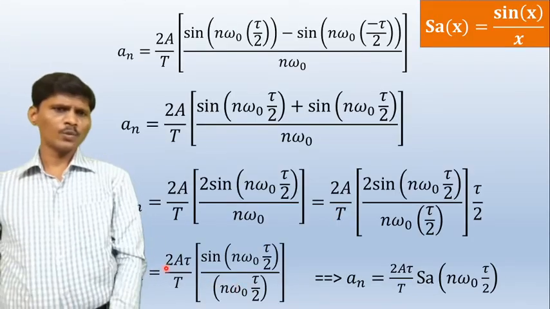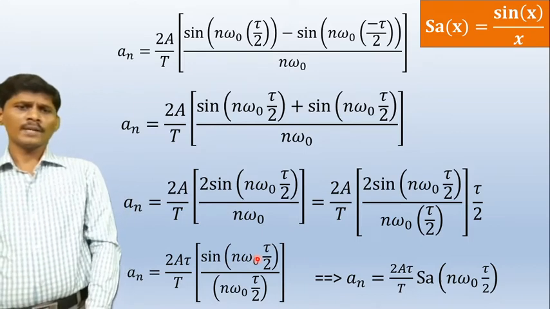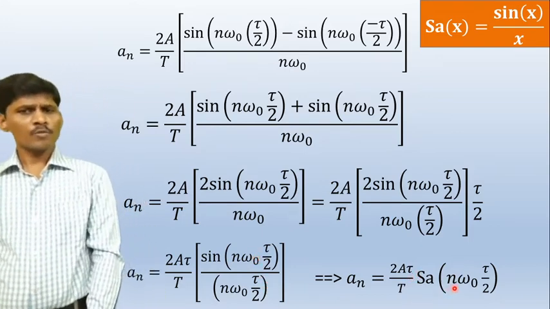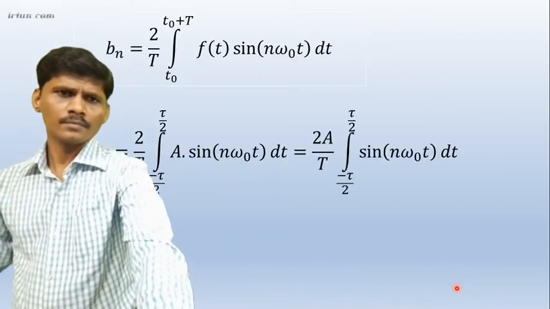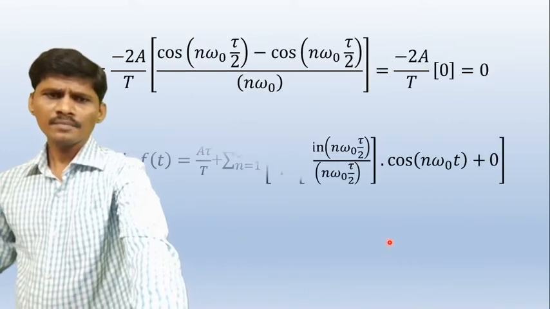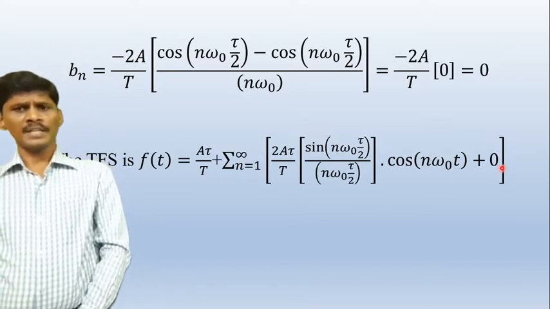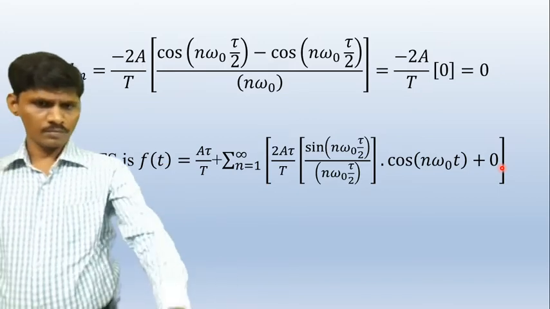an is equal to 2A tau by T sin of n omega naught tau by 2 by n omega naught tau by 2, or 2A tau by T Sa of n omega naught tau by 2, into cos of n omega naught t, plus bn which is 0, 0 into sin of n omega naught t, 0.